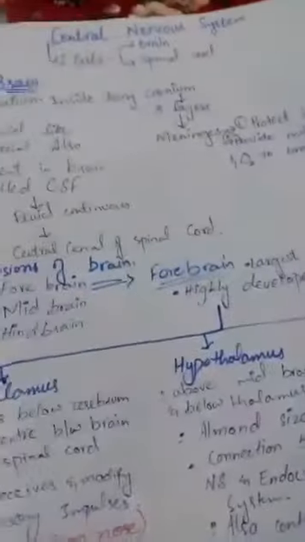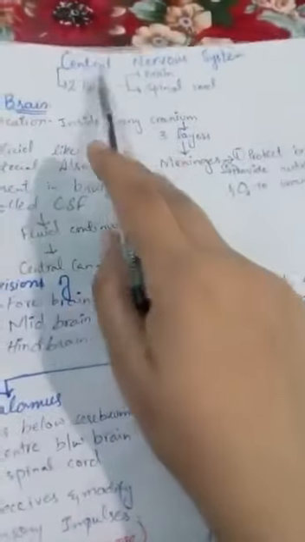Previously we discussed the nervous system, which is further divided into two types: the central nervous system and the peripheral nervous system. Today we discuss the central nervous system. The central nervous system is further divided into two parts, the brain and the spinal cord. So firstly, our topic is the brain.